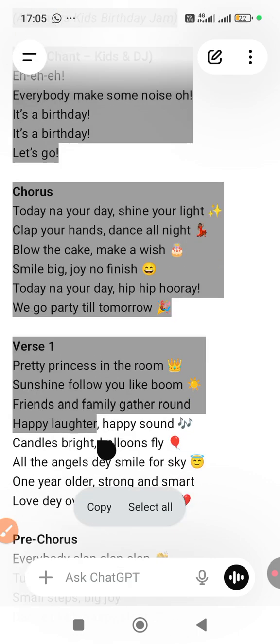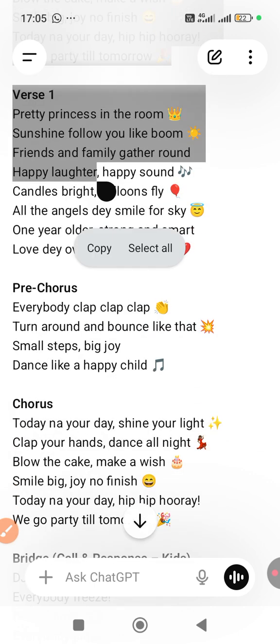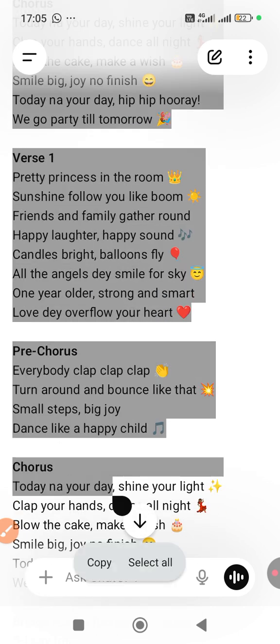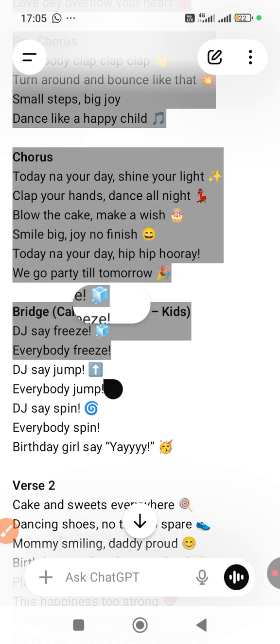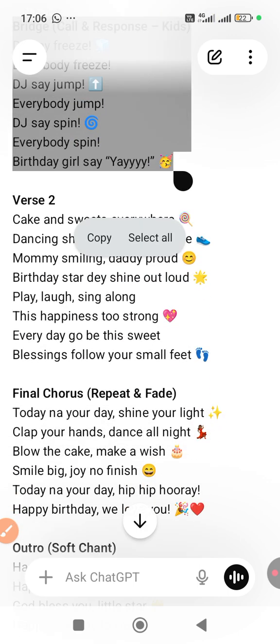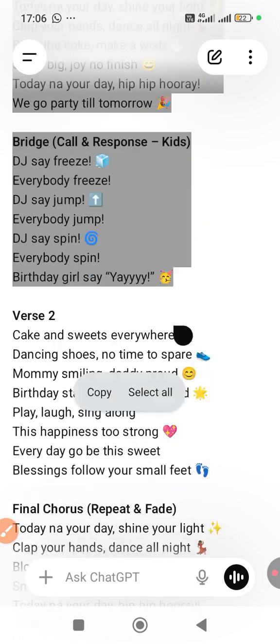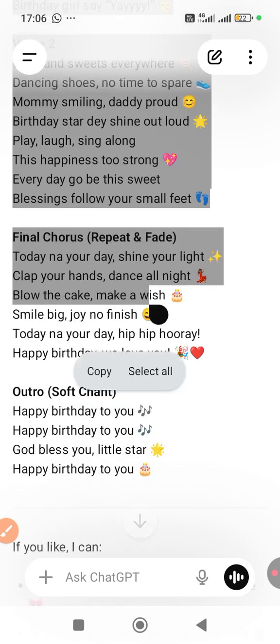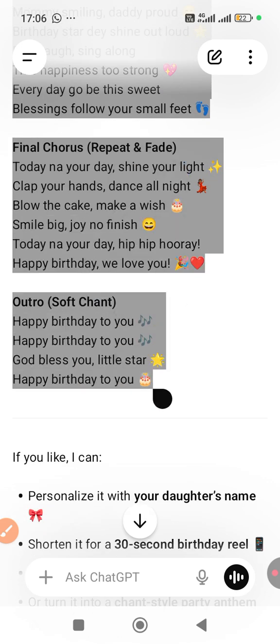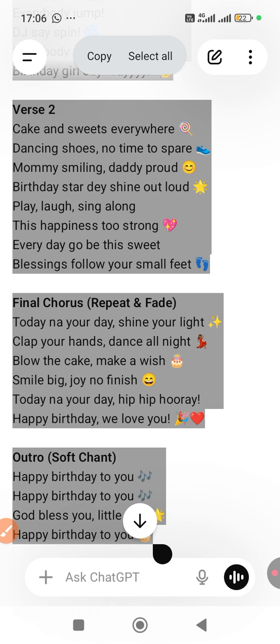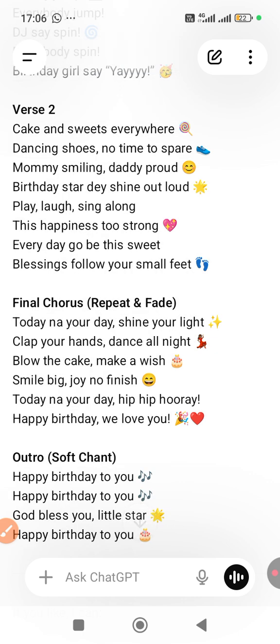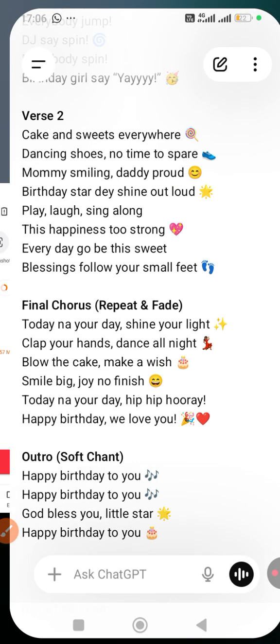Okay, we've gotten it. So you copy the song, copy everything, copy it. Okay, so we've copied the song. Then once that is done, the next thing to do is to go to your Suno app.